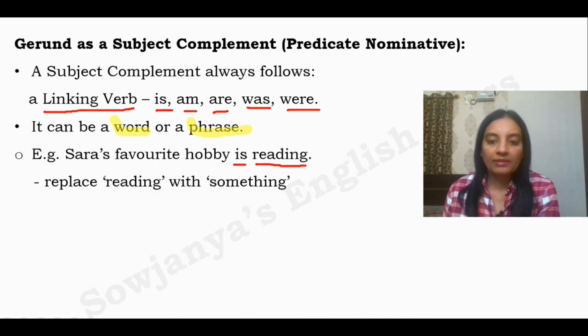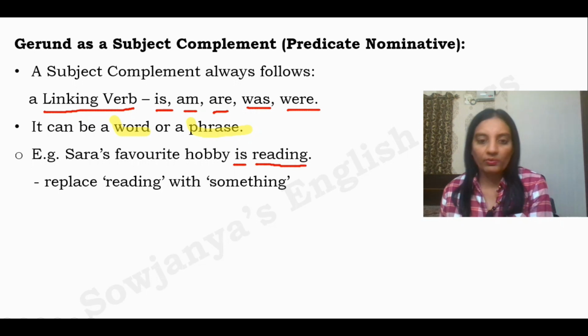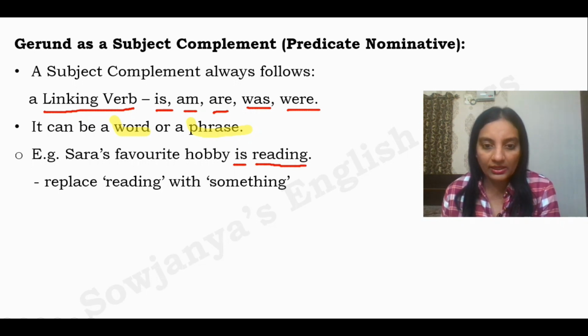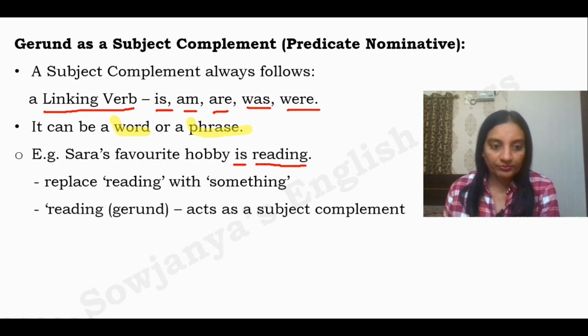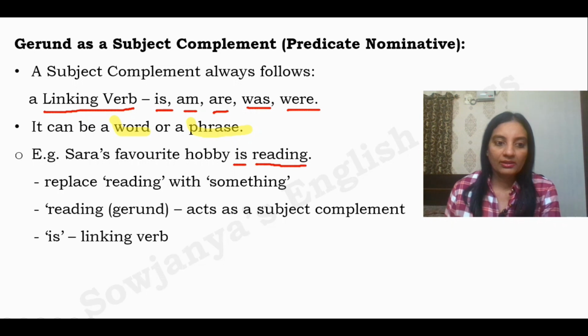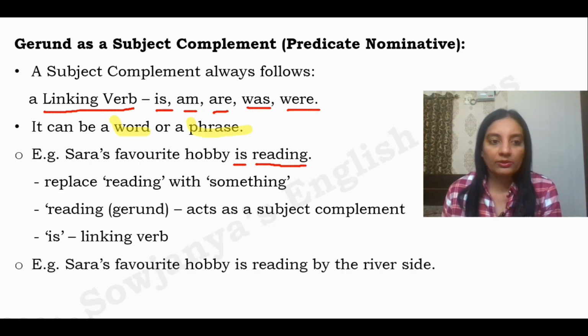Replace reading with something. As usual, let us check whether it is a gerund or a present participle. Sarah's favorite hobby is something. Yes, of course, it makes sense. So it is comfortably a gerund. Now reading, a gerund, acts as subject complement over here. Let us see one more example. Is this a linking verb? As I have already told you, linking verbs are nothing but be forms: is, am, are, was, were. Look at one more example.